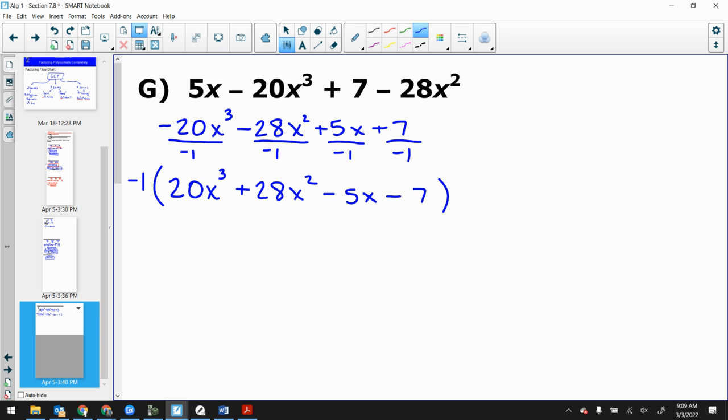See, we did that with trinomials, but we never did it with a 4 term. Still the same process, though. What do you think I'm going to do with this -1? Yeah, I'm going to bring it right down here. Now I factor by grouping on the inside. What's my GCF of my first 2 terms? 4x to the second. And that leaves us with a 5x plus 7.